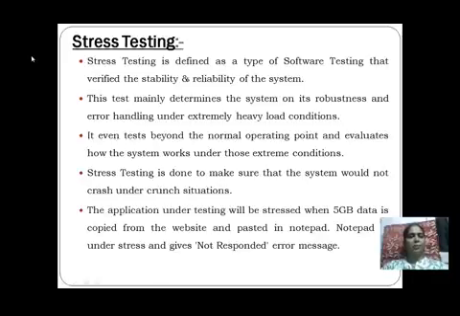Now again, it tests what? Stress testing tests beyond the normal operating points and evaluates how the system works under extreme conditions. Now what are the extreme conditions? As we learned in black box testing, which conditions have we considered? We have considered the boundary value and equivalence partitioning. Okay, these things we have considered.